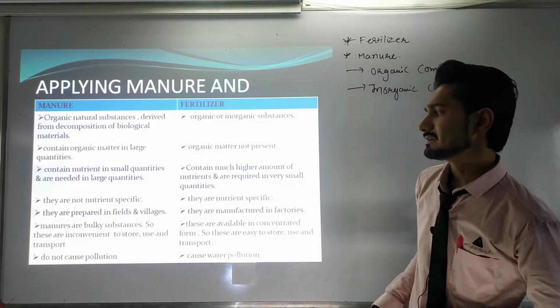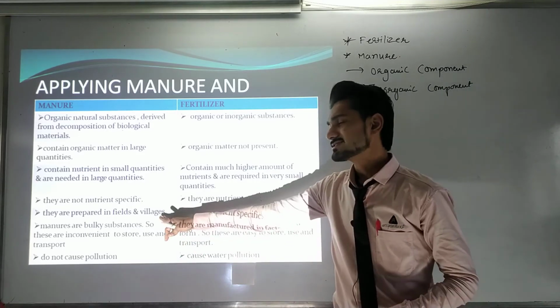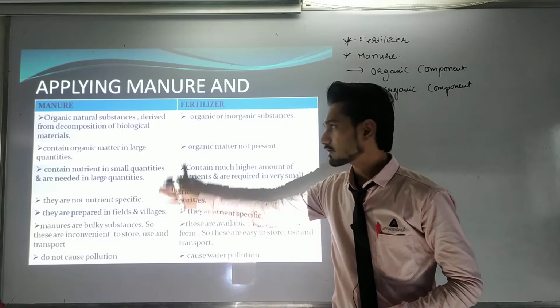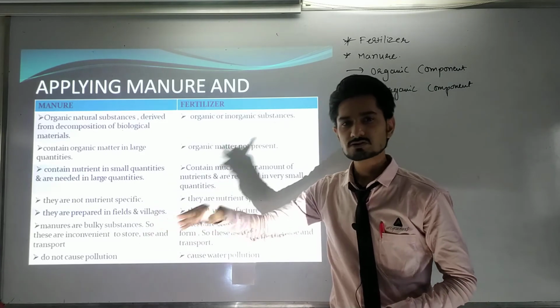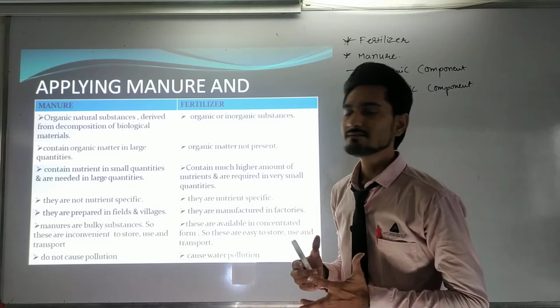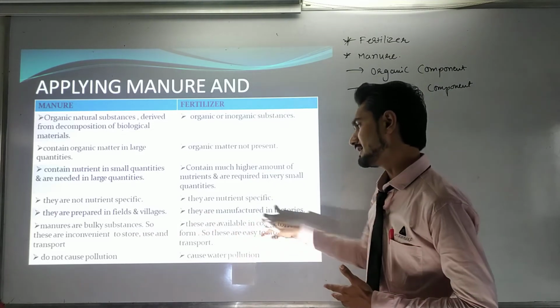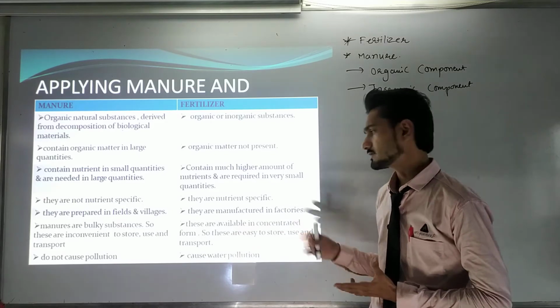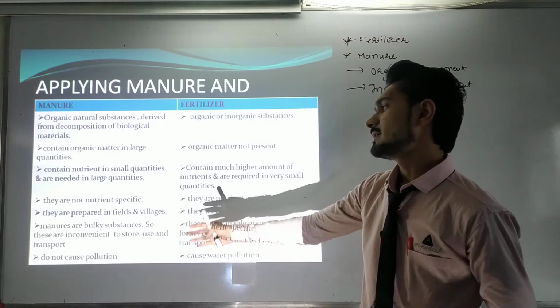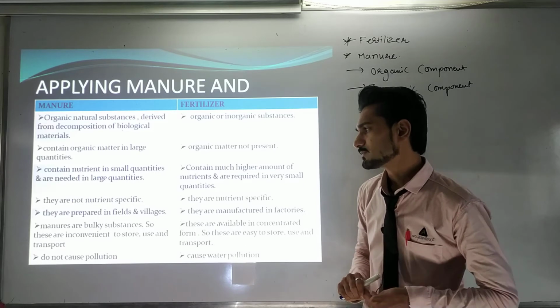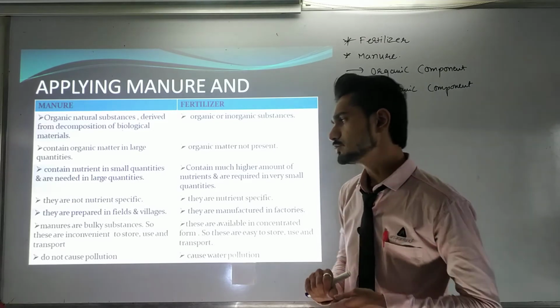Manures are prepared in fields and villages. Generally they are made up of natural organic components, so they can be produced wherever farms are available. Fertilizers are manufactured in factories using chemical processes. Manures are bulky substances, so they are inconvenient to store, use and transport.